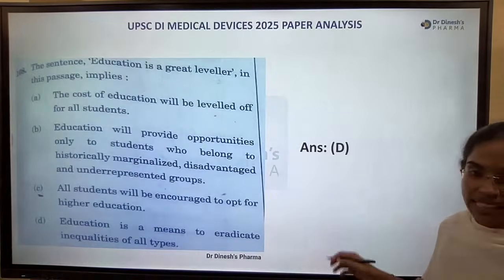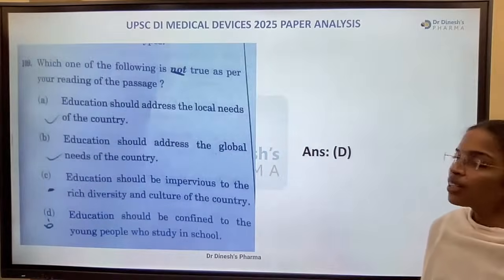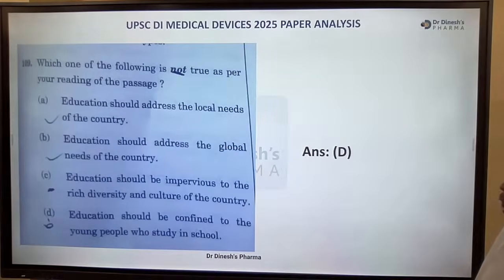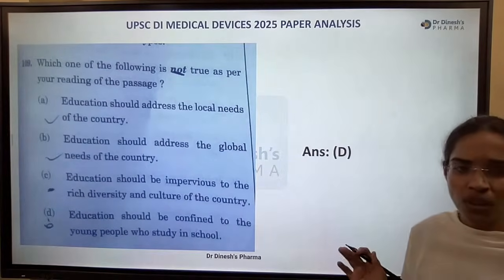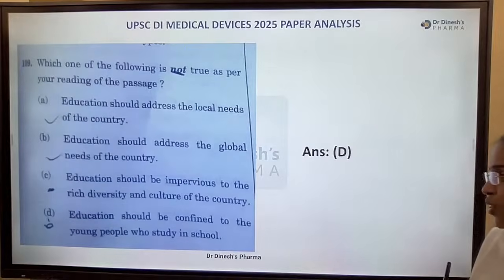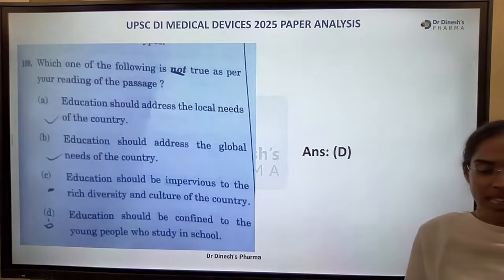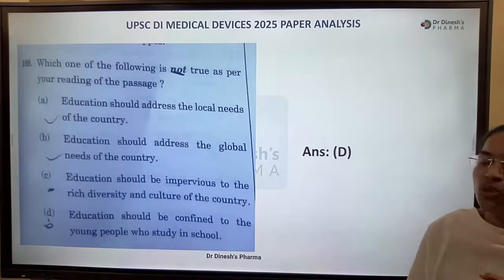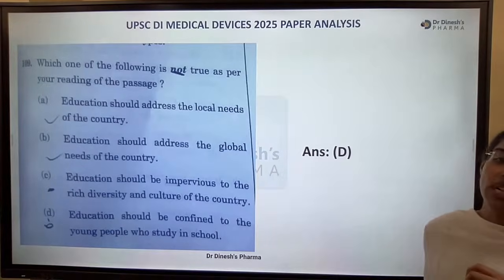Which one of the following is not true as per your reading of the passage? D: education should be confined to young people who study in school. Nowhere is it mentioned in the passage like that. It is mentioned that it should be global.